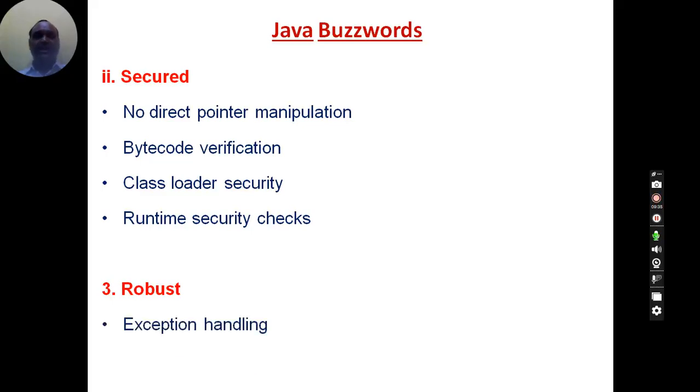And Java is called a robust language. Why robust language? See, during the execution of a program in C or C++ languages, if any errors occur during runtime, that program will be halted immediately without displaying any error message to the user. Then the user doesn't know what happened, why that program has been stopped.